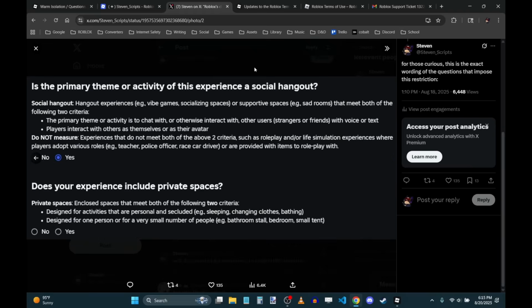Another thing you can point out is that even with that, these games do technically qualify as social hangout games. If your game is a social hangout, it has to receive a moderate restriction or higher. In terms of age rating, that is equivalent to 13 plus games, right? So you might think, okay, at least these games are restricted to 13 plus. It'd still be counted as a social hangout game, so at least kids under 13 are protected.